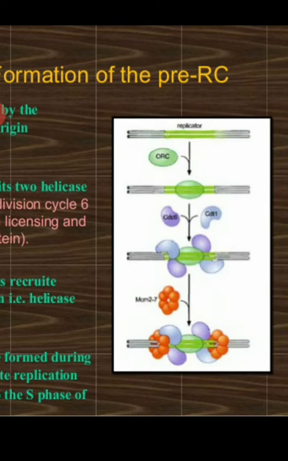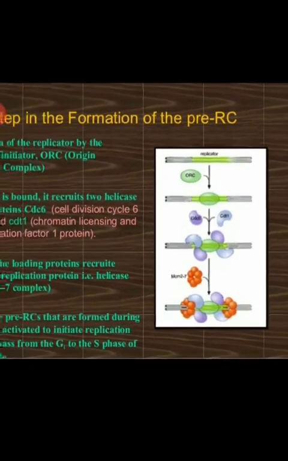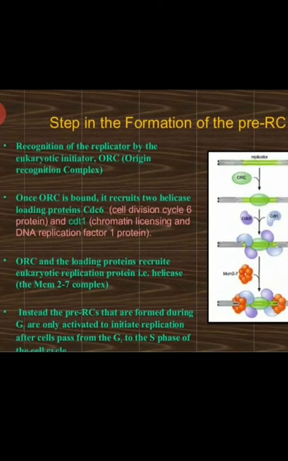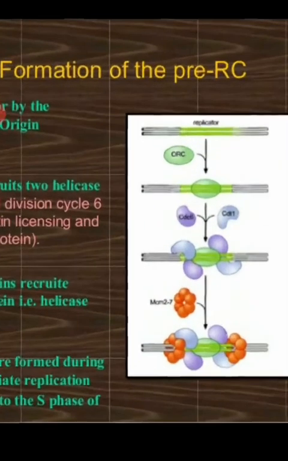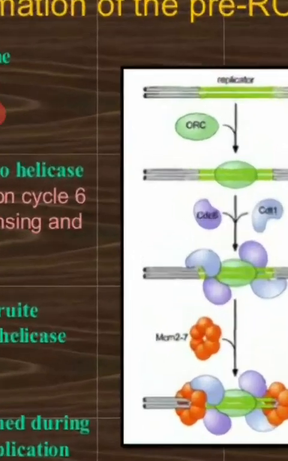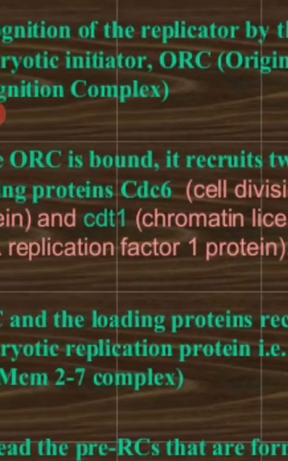Once the cell is transformed from G1 phase to S phase, the formation of replicating complexes is not possible. So pre-RCs are not possible. New pre-RC formation is not possible, but already existing pre-RCs, that is existing replication complexes, will be activated to proceed in the form of a replication fork.